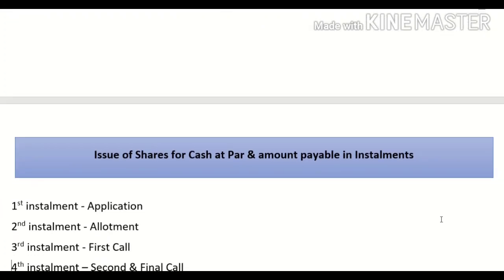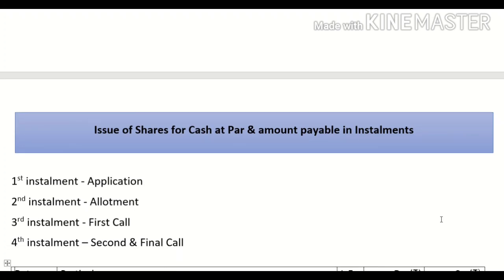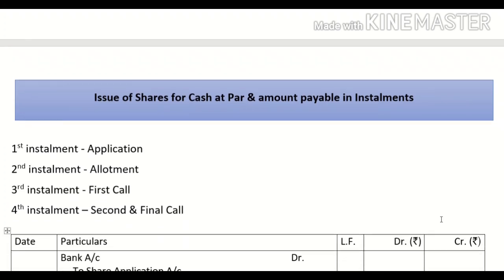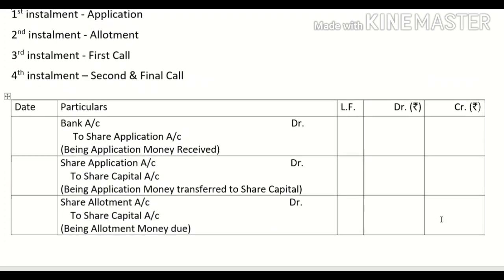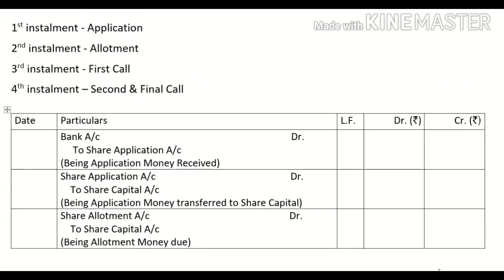Next is issue of shares for cash at par and the amount payable in installments. The first installment will be referred to as the application. The second installment will be allotment, and afterwards, whatever installments there are, the word call will be suffixed to them. If we have only one more installment, what will we call it?